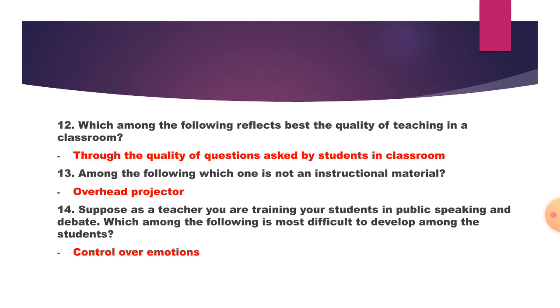14. Suppose as a teacher you are training your students in public speaking and debate. Which among the following is most difficult to develop among the students? So the name is control over emotions, because while in public emotions cannot be that much control as in simple way. So control over the emotions is somewhat most difficult to develop.